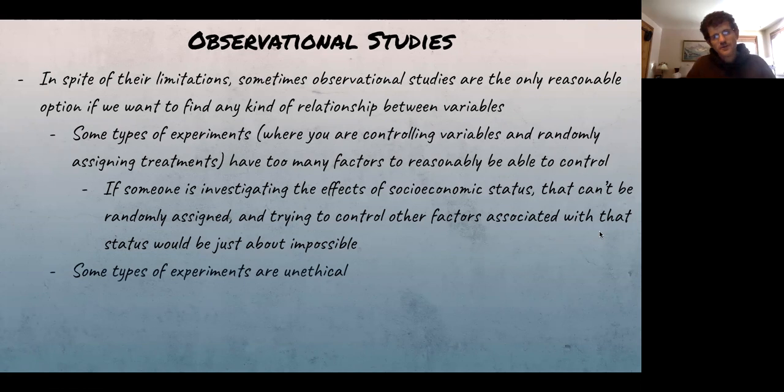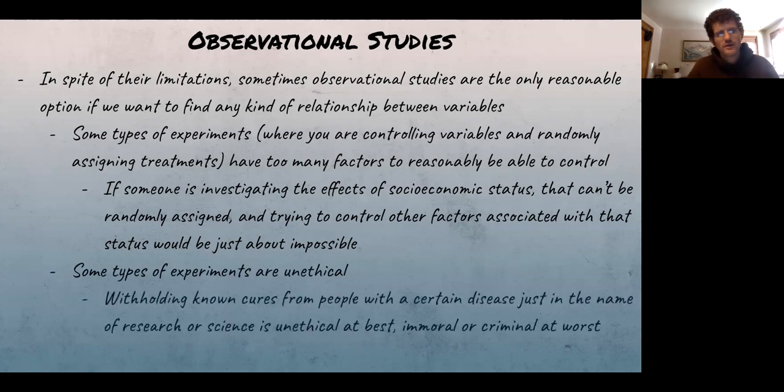Some types of experiments are unethical. You might have heard of the Tuskegee syphilis studies that went on for many, many years, where I think it was all Black men. They were doing experiments on Black men with syphilis, allowing them to not get treatment because they wanted to see the effects.